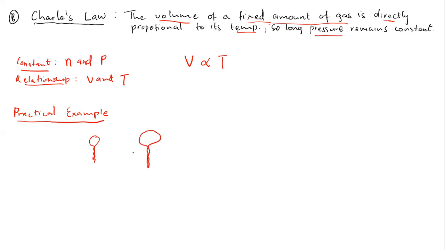Okay, so now let's have a look at this balloon. I'll call this A, I'll call this B, but do not forget, this is also a transformation. It is the same thing, but under different conditions. Okay, so now what you see over here, the balloon is most definitely sealed. So that means the gas that is found in these two balloons is the same. And the amount of gas that is found in this balloon is most definitely the same. And the pressure is most definitely kept constant, okay?